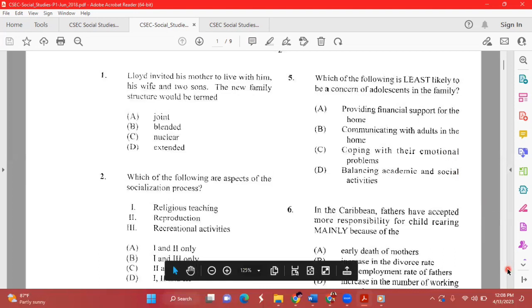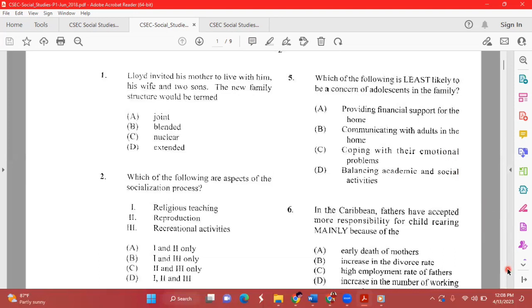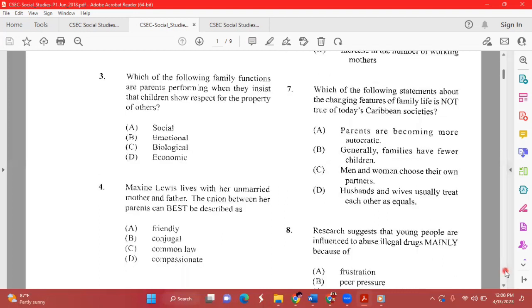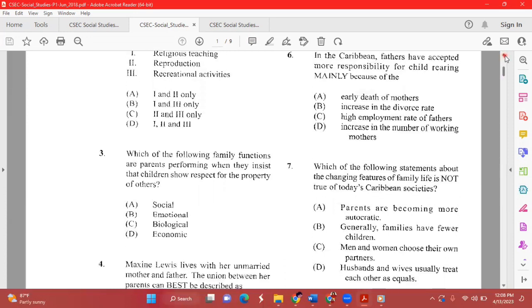They should be worrying at this age about balancing their academic life and getting to know and interacting with these other teenagers in their age group. All right, good. Now we're going to quickly go ahead and move on to question 6.